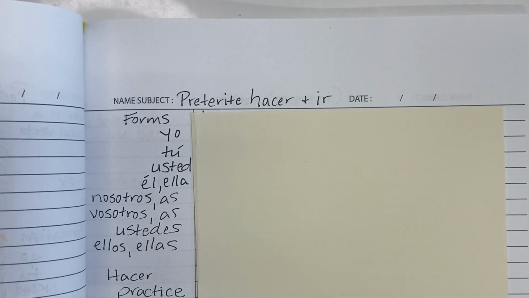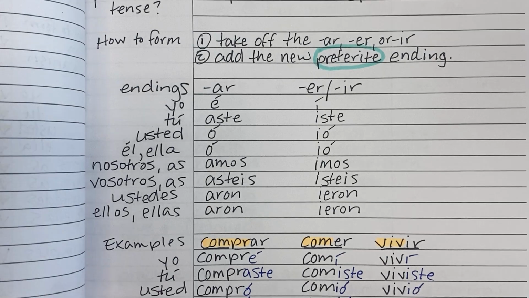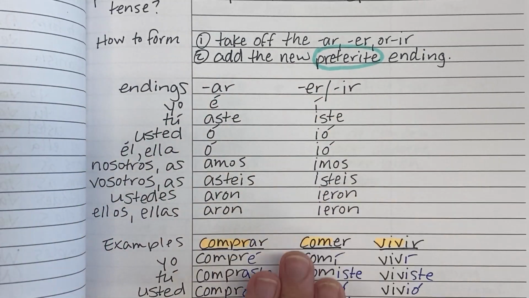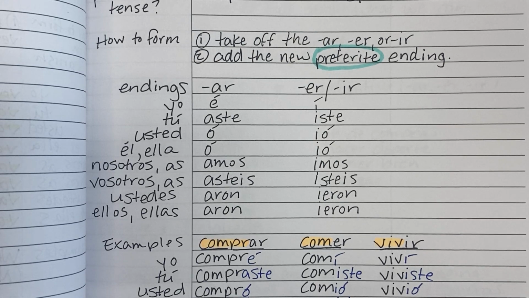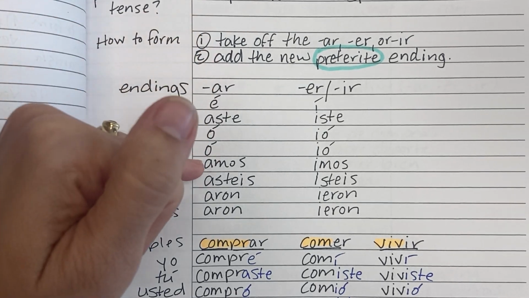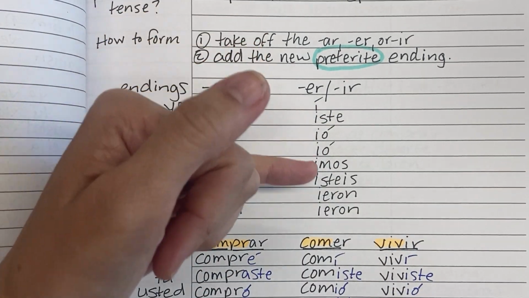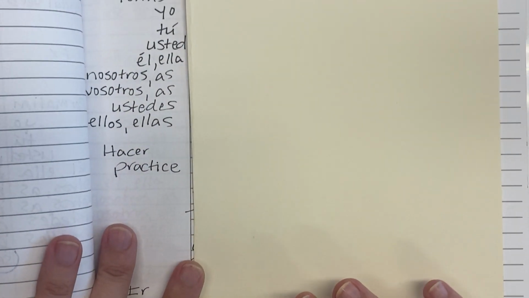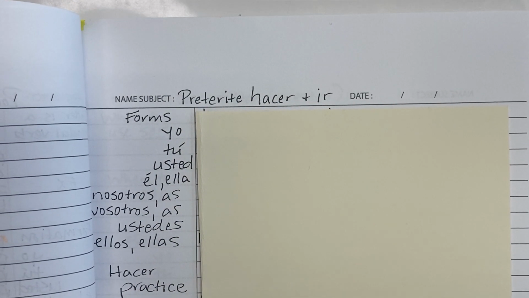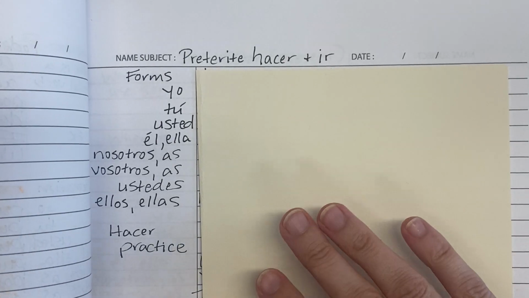In a previous lesson, we looked at the regular verbs in the preterite tense, and we learned the regular endings. For AR verbs: aste, o, amos, astes, aron. And for ER or IR verbs: iste, yo, imos, istes, yeron. But some verbs are irregular, they just don't follow that pattern. Both hacer and ir are irregular verbs in the preterite tense. So let's start by looking at the forms of hacer.